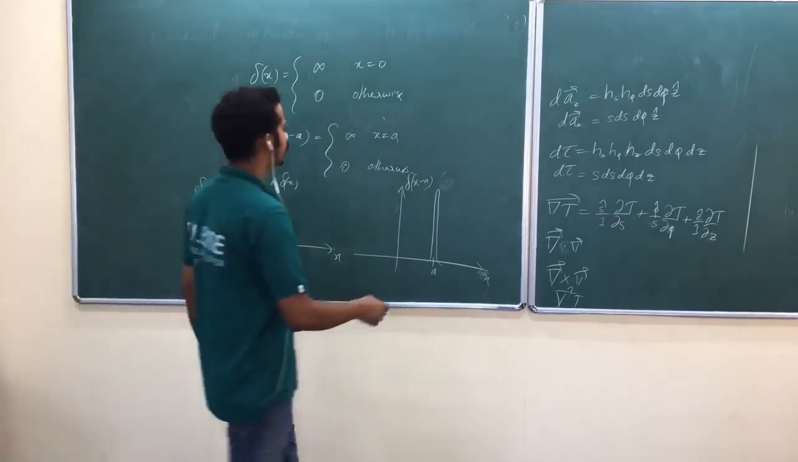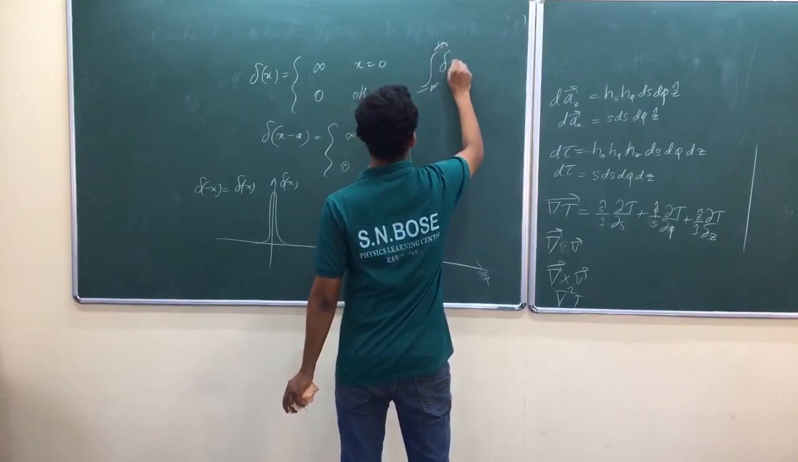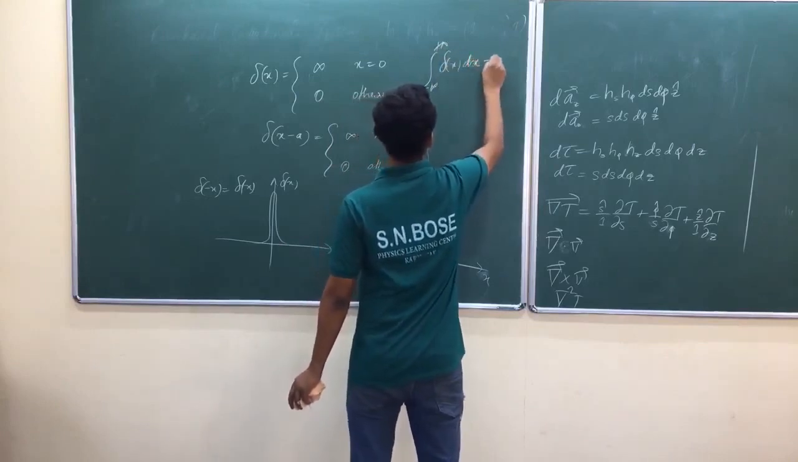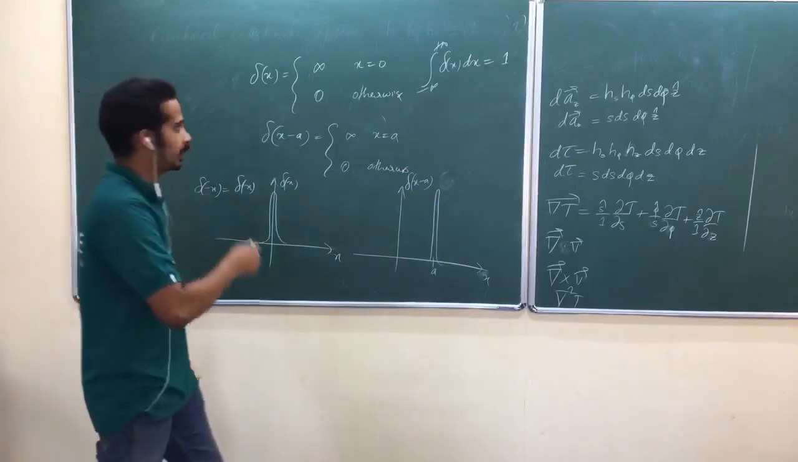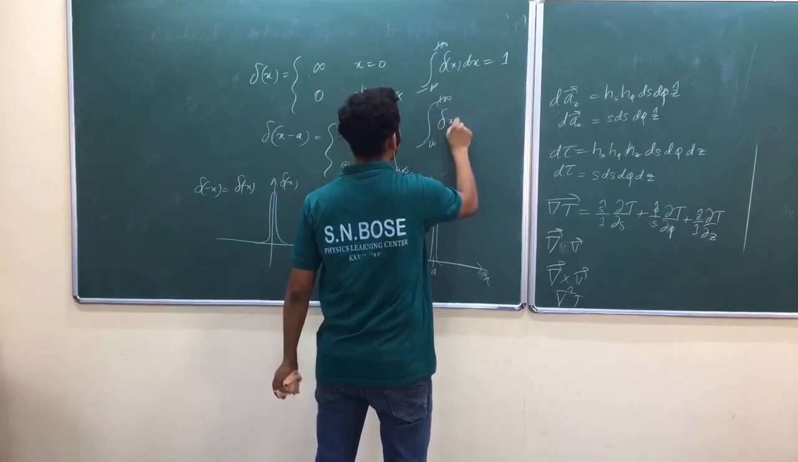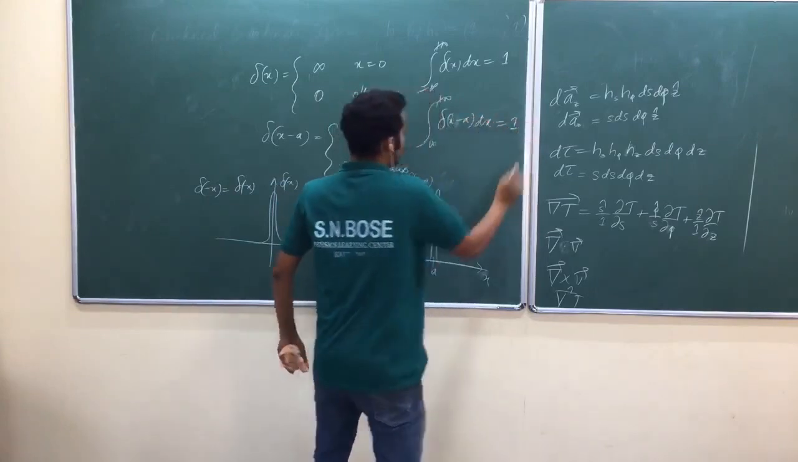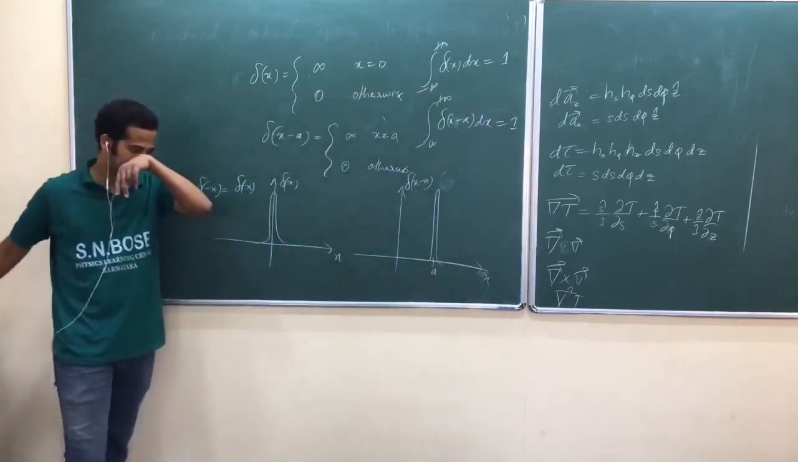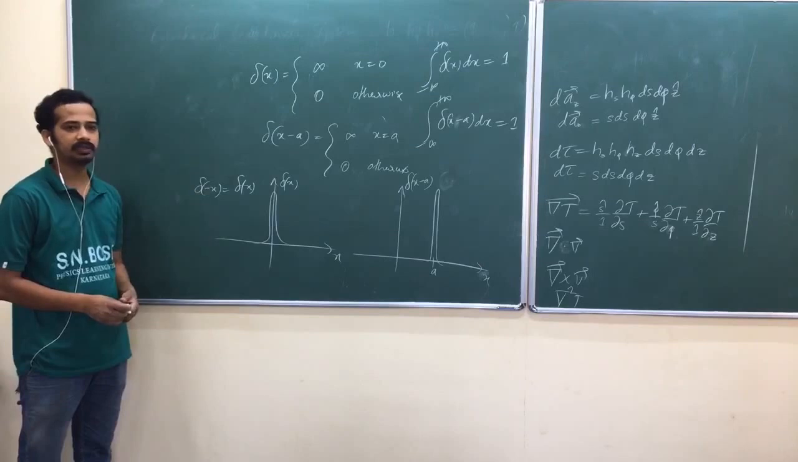Okay, so now look at here. One more thing. Integral from minus infinity to plus infinity of Dirac delta should be equal to unity. Area under the curve should be equal to unity. Same thing here. Integral from minus infinity to plus infinity of delta of x minus a dx is equal to 1. Wait a second. Now the question is, why are we unnecessarily integrating from minus infinity to plus infinity?